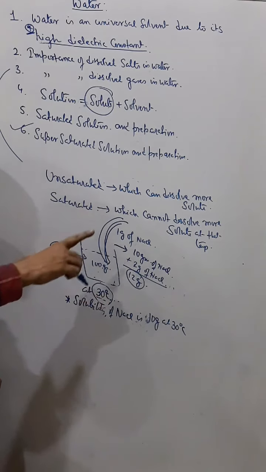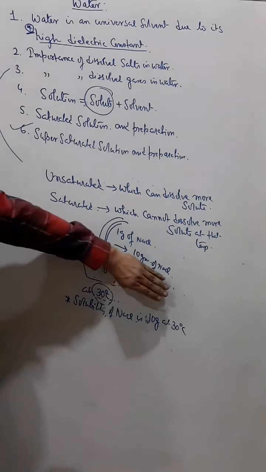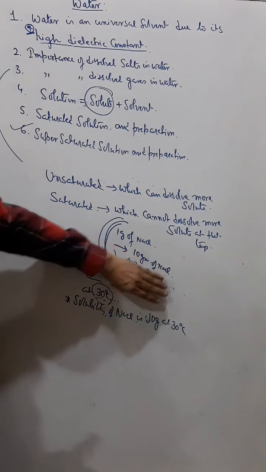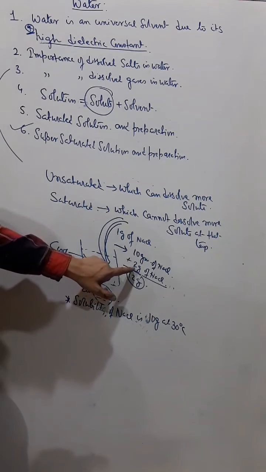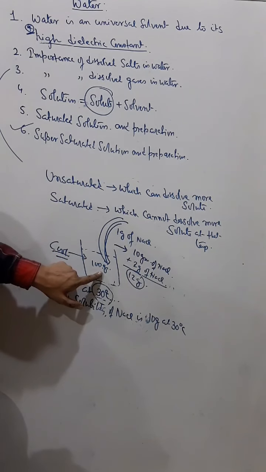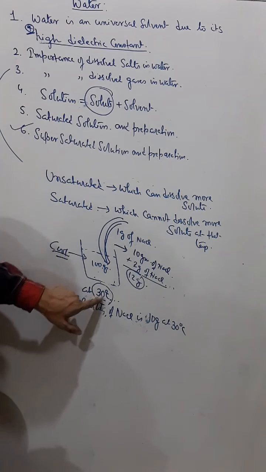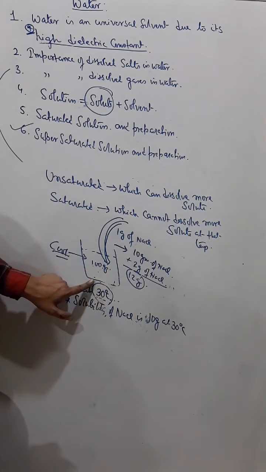That means if you remember, at 30 degrees Celsius its capacity was only 10 gram and that was saturated. But since I have heated it and then I have added some little more of solute, and then again I am cooling it back to 30 degrees Celsius, that extra 2 gram that I have added is not coming out.